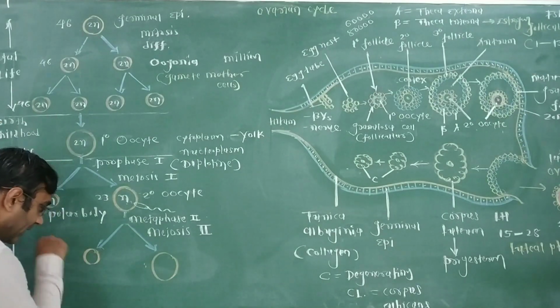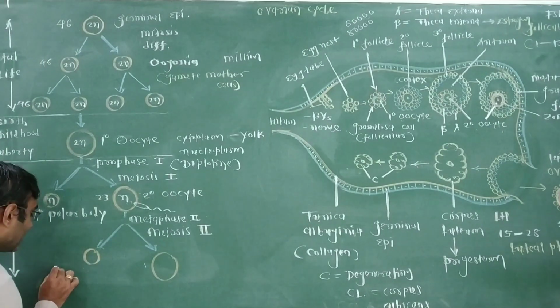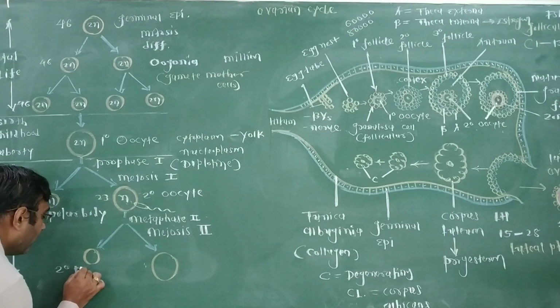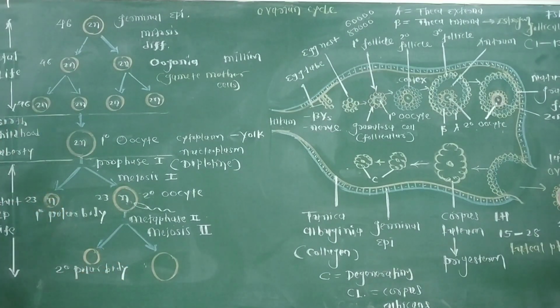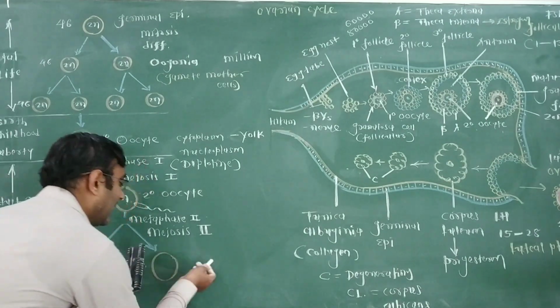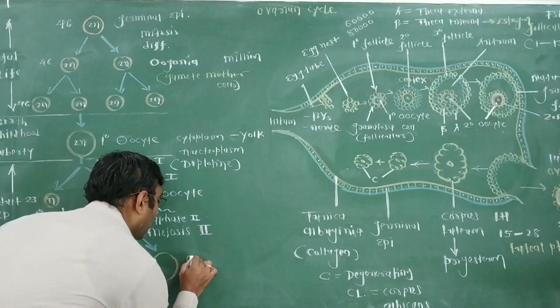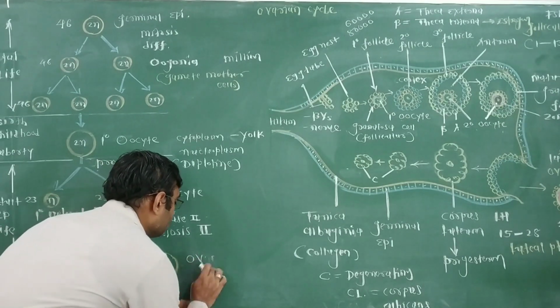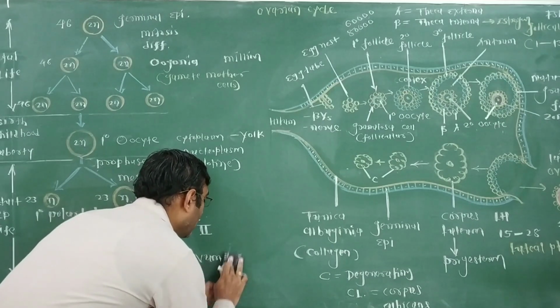One small cell having just a little amount of cytoplasm is the secondary polar body. This secondary polar body will degenerate, and the larger cell produced is the ovum or oocyte.